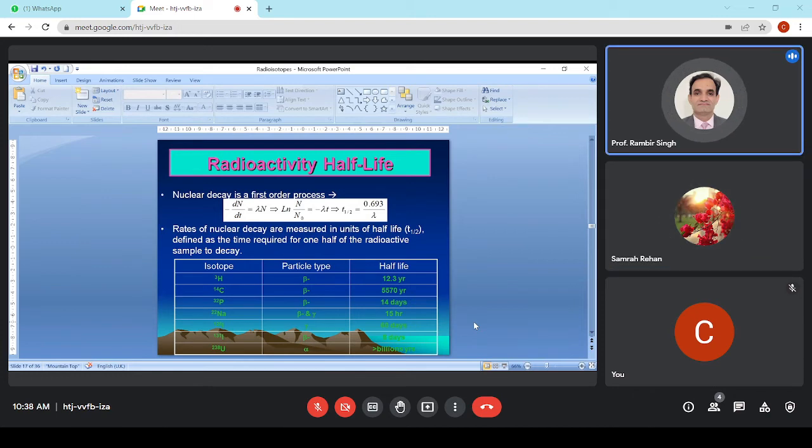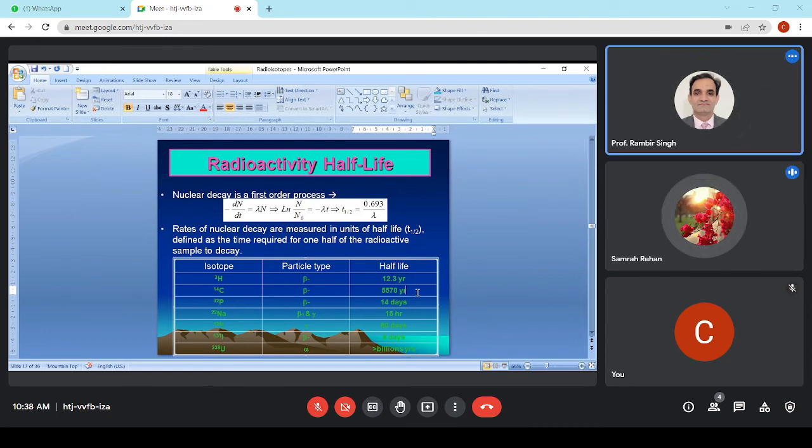So many isotopes have been used. Carbon dating is largely used for assessment of the age of organisms, like plants and animals. Possibly you know that the age of dinosaurs was assessed using carbon dating, because the half-life is 5,570 years, right? 5,570 years.